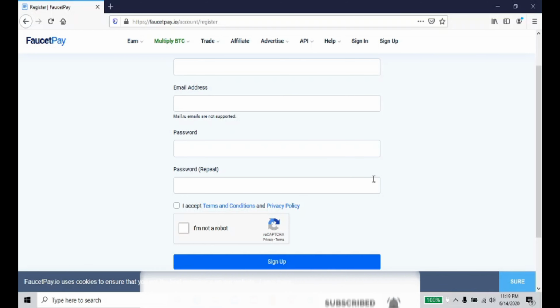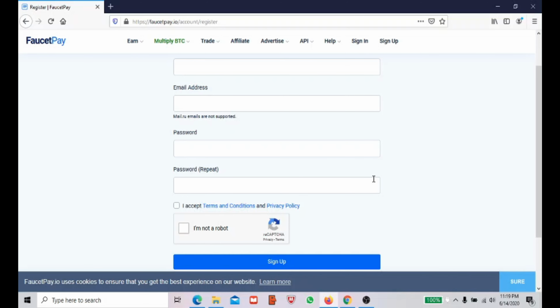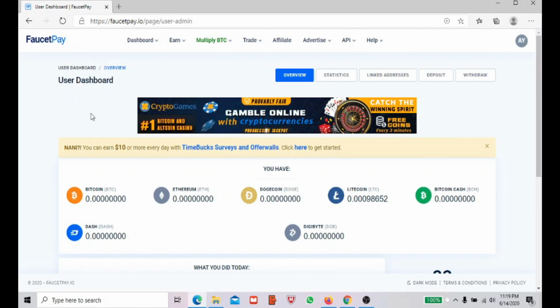I will show you what the account looks like once you sign in. So I will log into my account and show you. This is the account and this is the dashboard. See, there are many cryptocurrencies where you can store. Faucet Pay supports Bitcoin, Ethereum, Dogecoin, Litecoin, Bitcoin Cash, Dash, and Digibyte. If you like the way it works, I will show more in the next video.